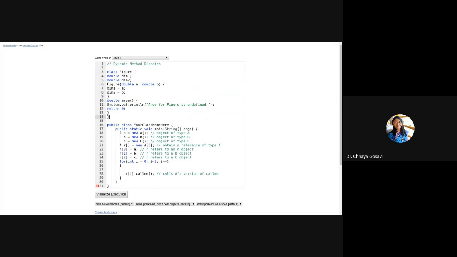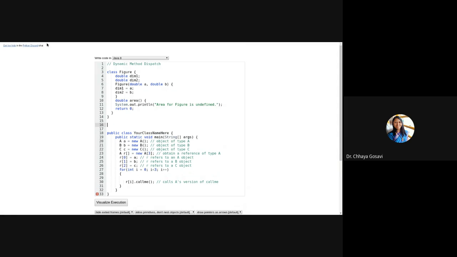This is class Figure, with double dimension 1, dimension 2, a constructor and a method. The method is a very general method. Let me copy the Rectangle class.